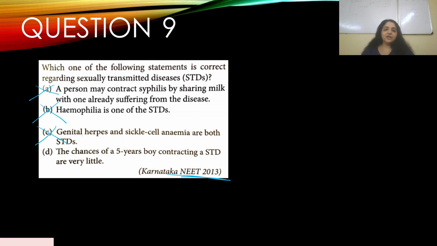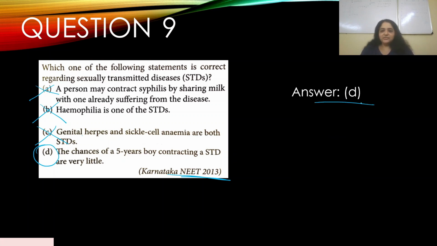The chances of a 5-year-old boy contracting an STD are very little. Yes, STDs don't just happen like that. You can't just fall sick. Obviously, there has to be a sexual contact. So unless the boy is abused, which happens in rare cases, a normal, healthy boy will not contract an STD just like that.